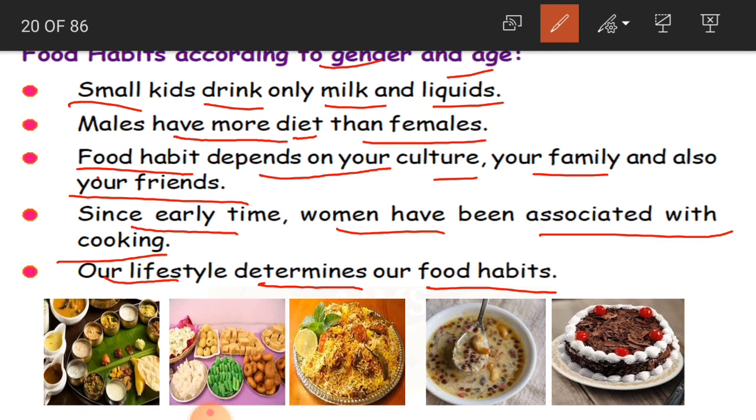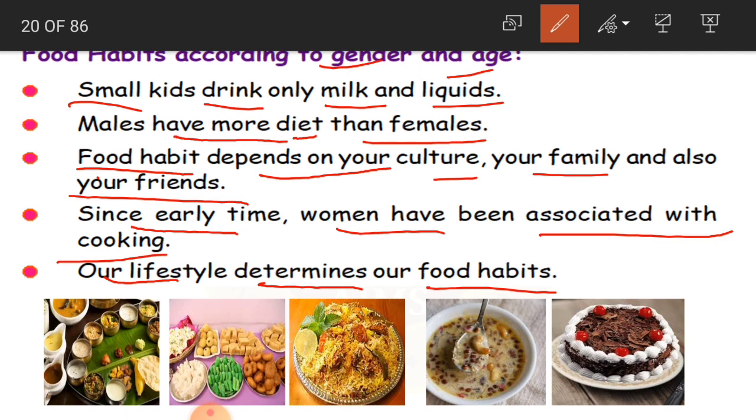Suppose we are modern, then we eat more baking items like bread, pizza, burger, and all that. Suppose we love to eat the early time food, that is the traditional food which has been there from years in the past, then we try to eat more rice, wheat, rotis, and all that. So it depends on your lifestyle. Our lifestyle is going to decide and control our food habits.